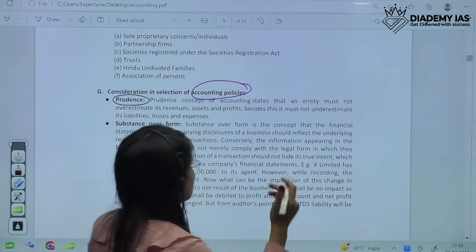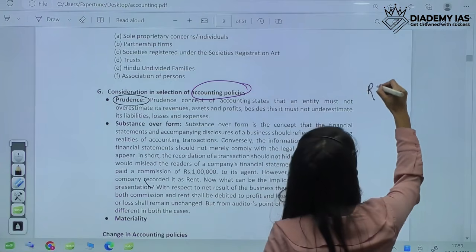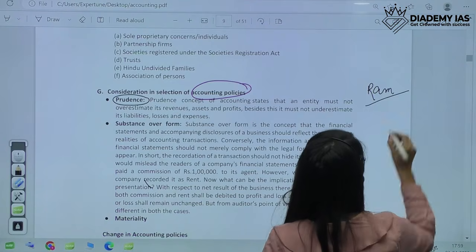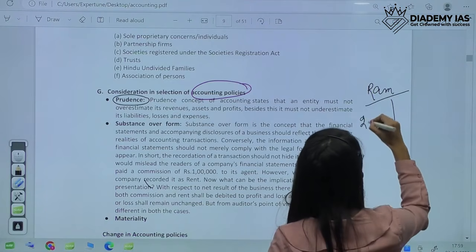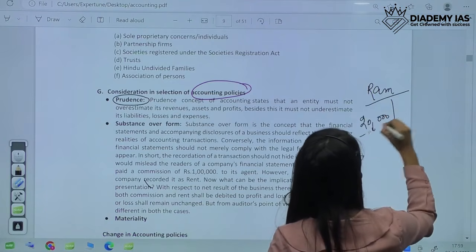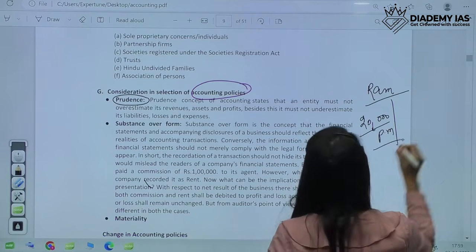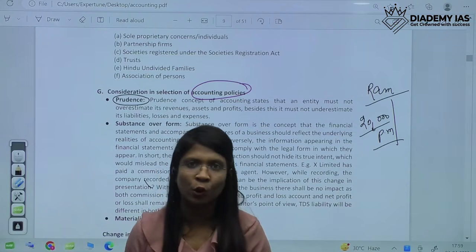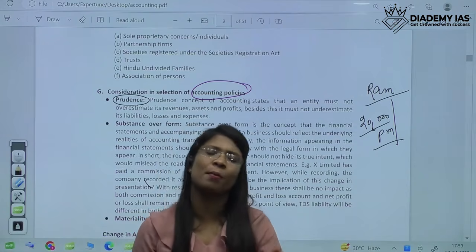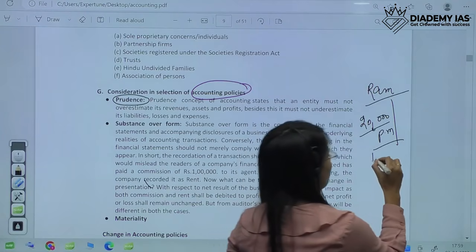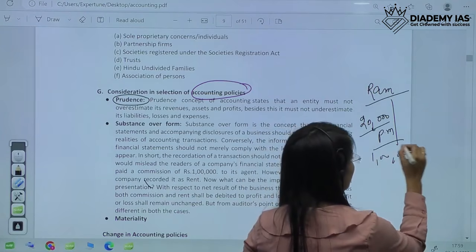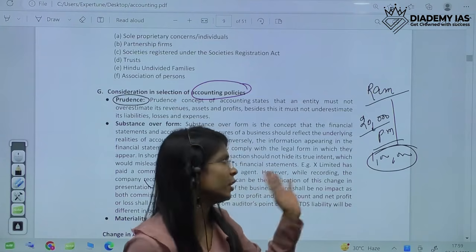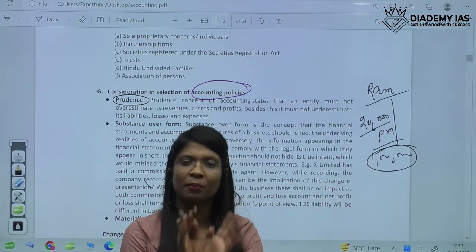So what happens is, there is a person known as Ram. Ram is working in Delhi and he is earning 20,000 per month. But his father is a very big businessman. He's saying that please do come back home, please join our family business. Our family business is earning about 1 lakh per month. So if he tells his family that he's earning only 20,000 per month, then his family will obviously call him back.